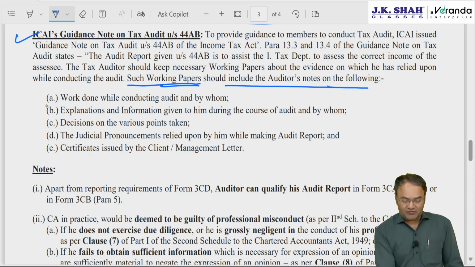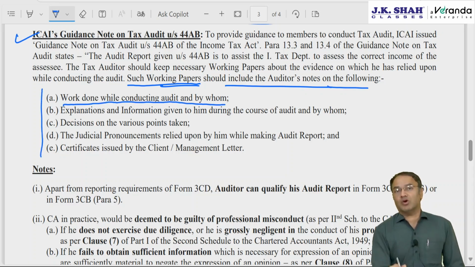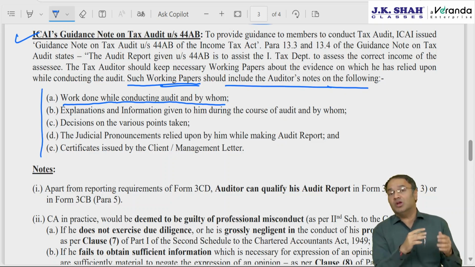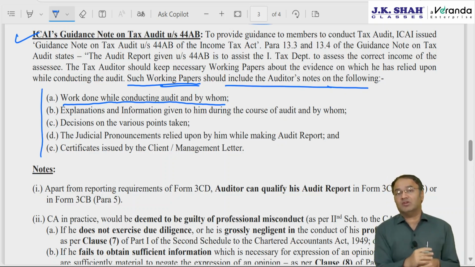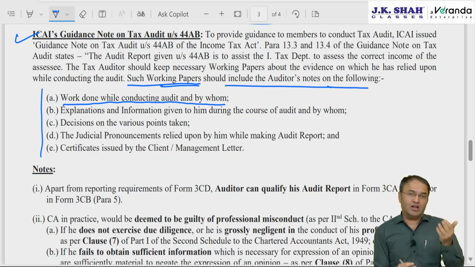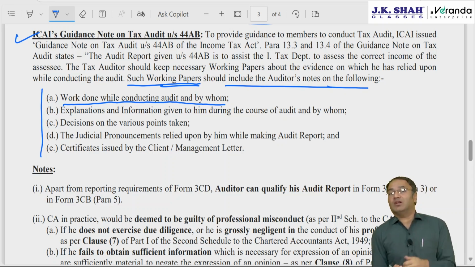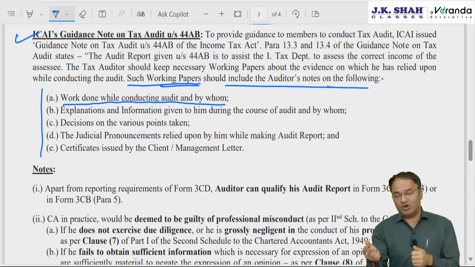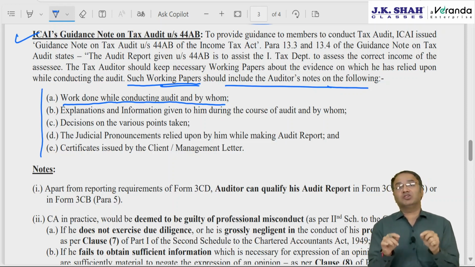Plus, the Institute clarifies that the following should be taken care of: work done while conducting audit and by whom, who did the work and what was the work done. Everything should ideally be documented. I also suggest to my staff members and my articles to maintain all the records of communication with the client. Sometimes there is some query and we raise the query to the client, the client replies, and based on the client's reply we take the decision. After 1 or 2 years down the line, when the client questions why this decision was taken, the client might have forgotten, and the income tax department will not understand. It is the responsibility of the chartered accountant to clarify why the decision was like this.